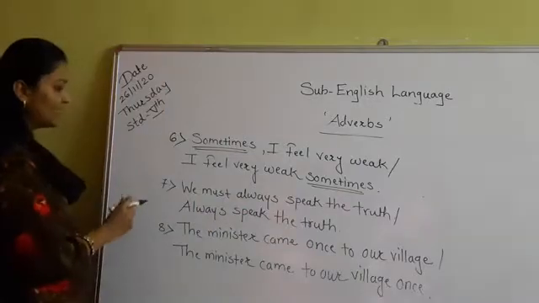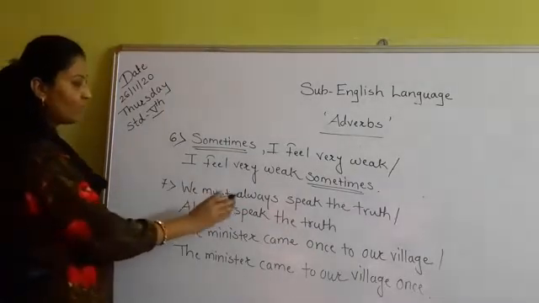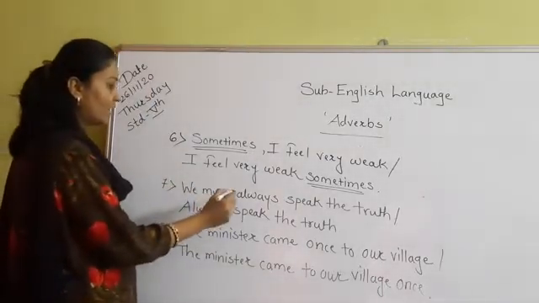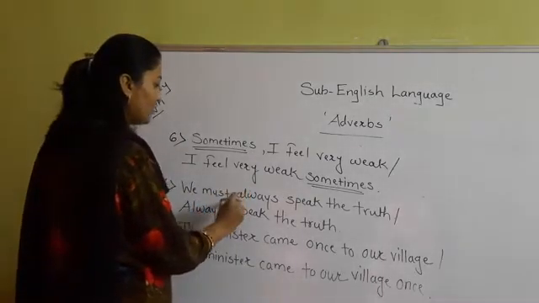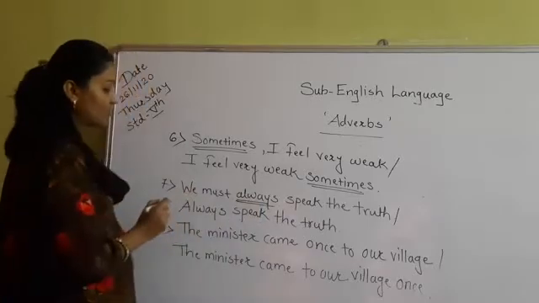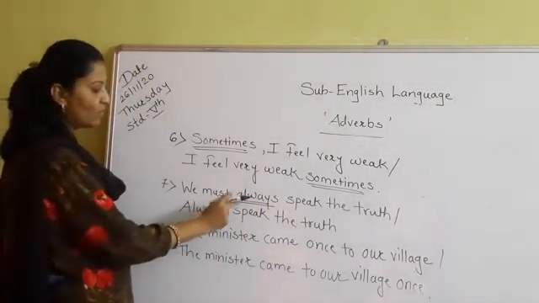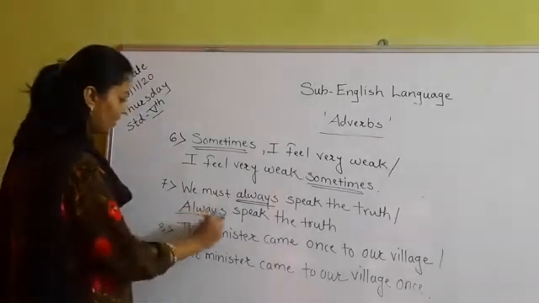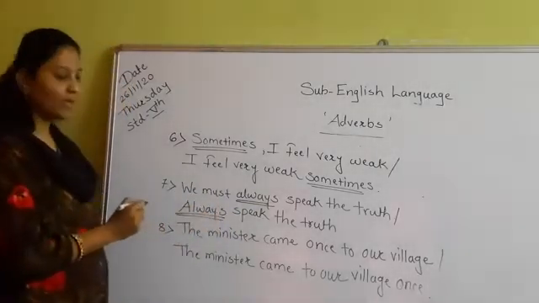Now see sentence number 7. We must always speak the truth. Yes, it is correct. Always we have to speak the truth. So here the word that is used as adverb of frequency is always, and you have to underline that word. Always speak the truth. Here also you have to underline.